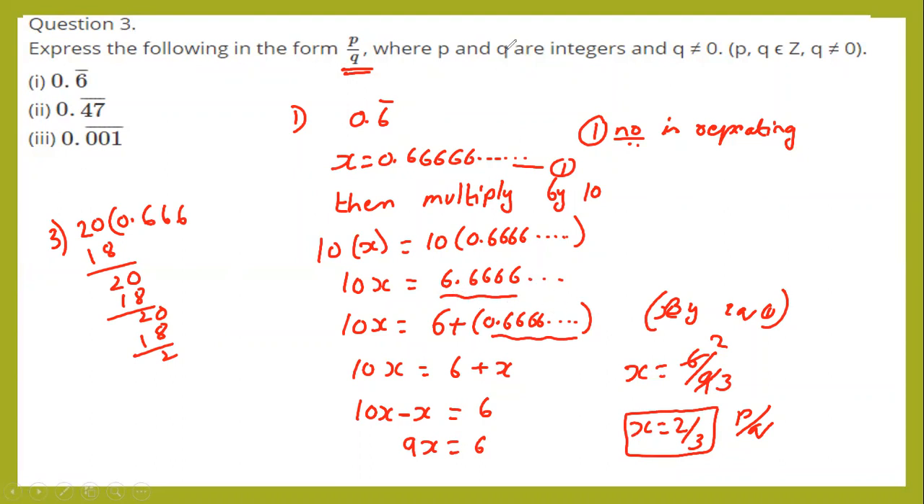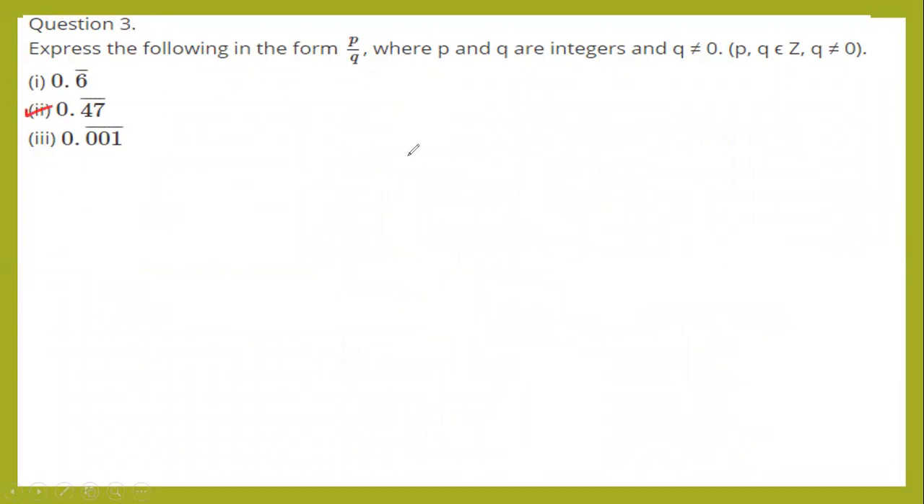Next, go for the second sum. The second sum is 0.47 repeating. Write this one as x is equal to 0.474747 continuing. Here, how many numbers are repeating? Only 2 numbers. So 2 numbers are repeating.